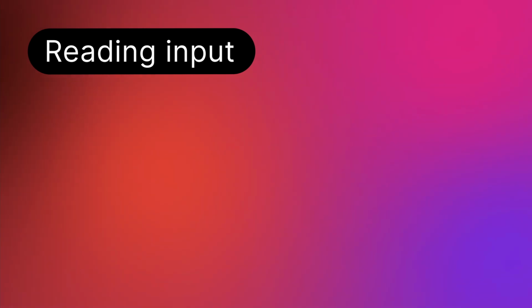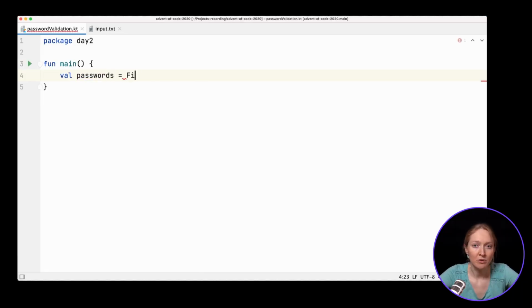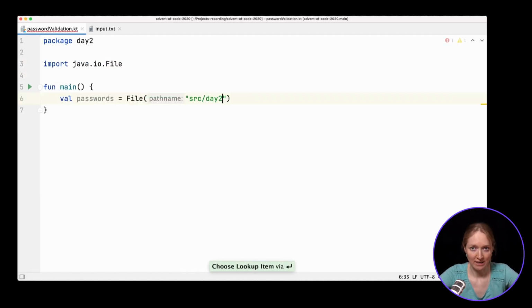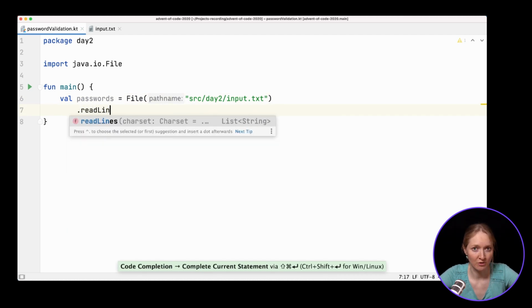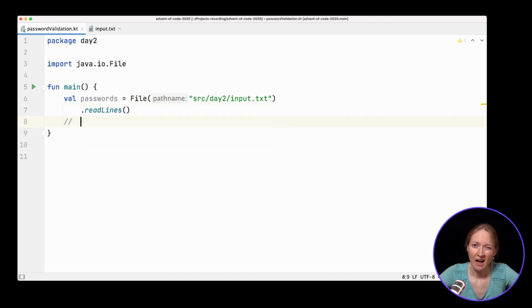Let's now implement the solutions in Kotlin. First, let's read and parse the input. We already know that we put all the logic into the main function and start reading lines from the input file. How to store the password together with the policy?